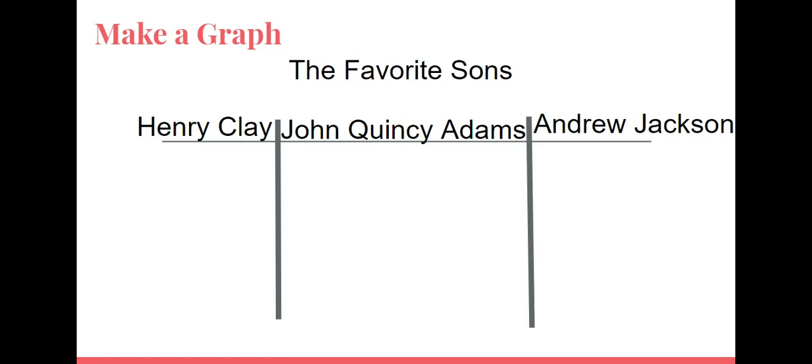On your paper, make a graph of the favorite sons. In the first column, you will have Henry Clay. In the second column, you will have John Quincy Adams. And in the third column, you'll have the subject of our lesson today, Andrew Jackson. Go ahead and pause this video if you need a moment to write this in your notebook.